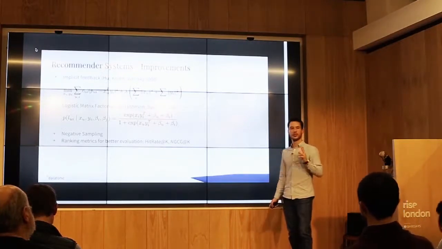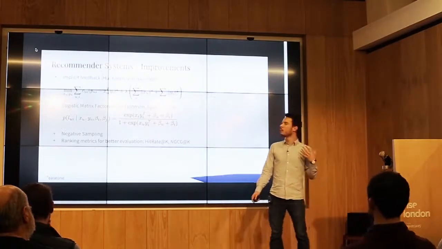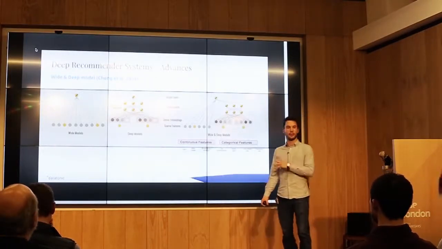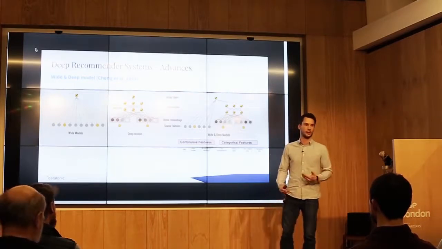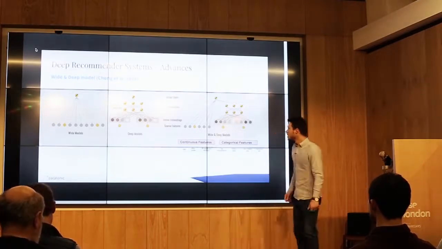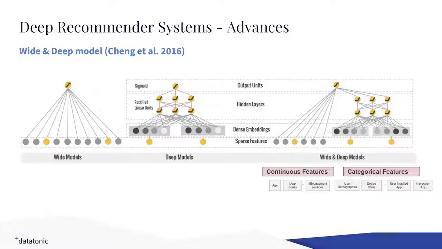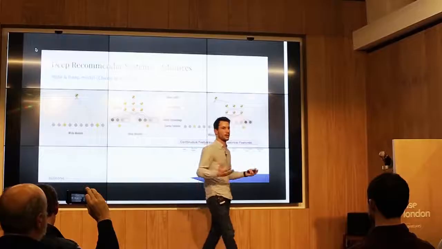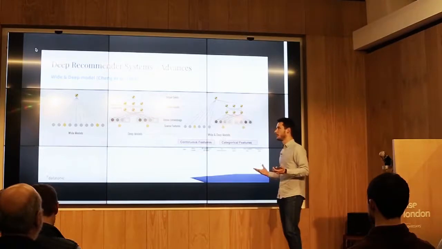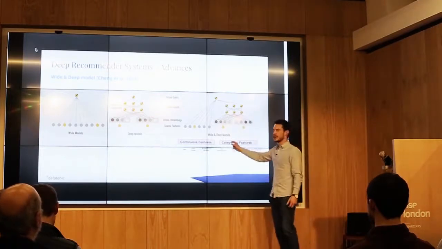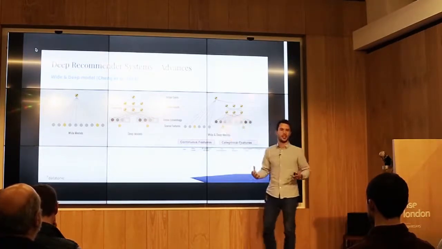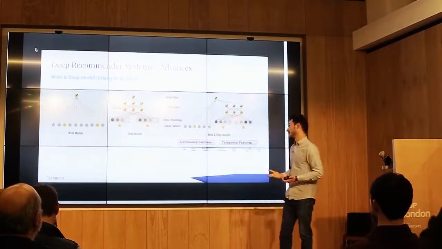What I want to show you now are two more approaches that are rather recent, I think a year or two ago. They both come out of Google, and they show a bit of the state of the art of these deep recommender systems. What we see here is quite similar to what I trained the model on previously, where we have a deep model that's basically a multi-layer perceptron again. We find these embeddings, and we just add a wide model to the side, which is just a logistic regression model with a wide feature space. And we combine this in the same fashion, where we have one output layer and a concatenation before. Google named this wide and deep.